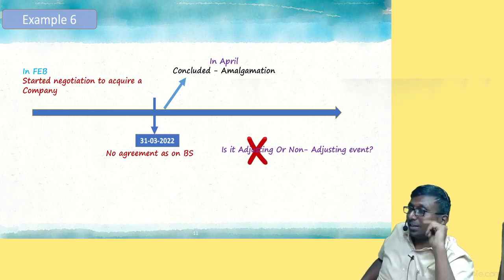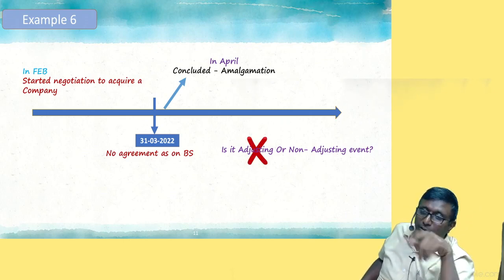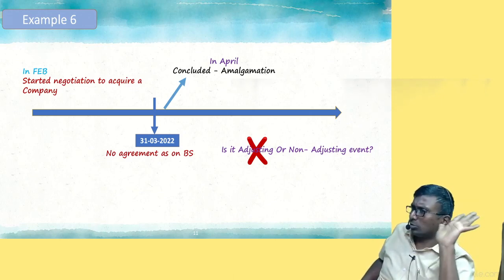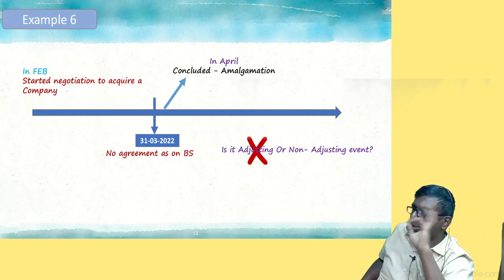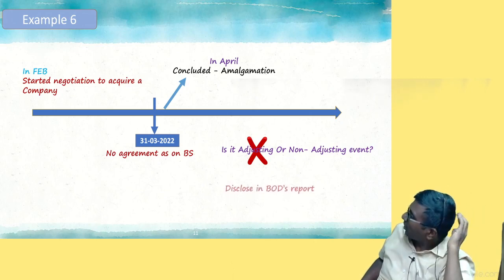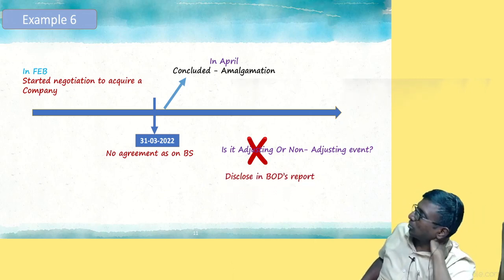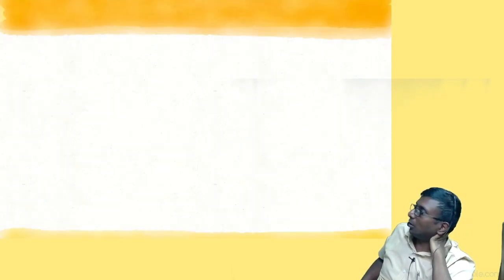Non-adjusting. But is it material or not? That's why, where are you supposed to disclose? In the board's report. All in the board's report, except proposed dividend. Proposed dividend is an exception to the basic rule. Understood? Yes, disclose in the board's report. It is a non-adjusting event anyhow.